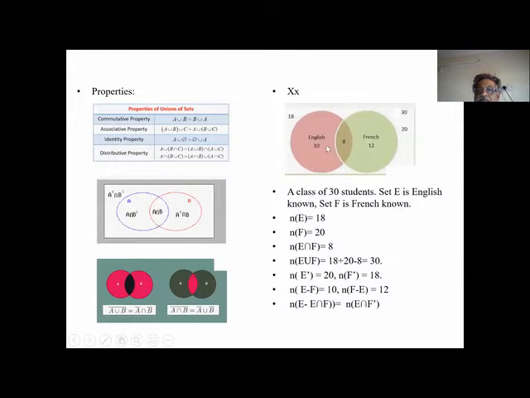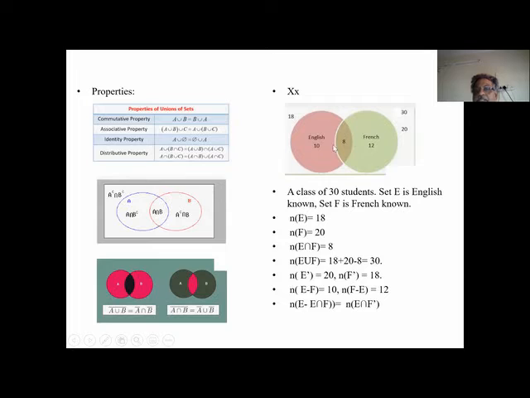Now you see here. English speaking are 10 plus 8, 18. French speaking are 12 plus 8, 20. So 18 plus 20, total 30 are there. Total 30 are there. 10 plus 8, 18. 18 plus 12, 30 students are there.